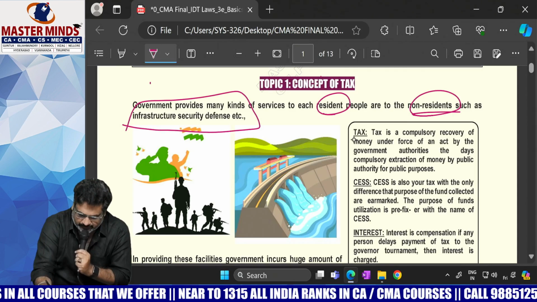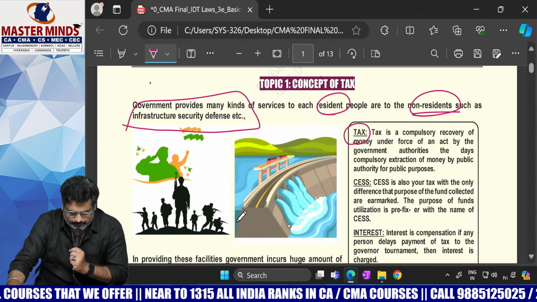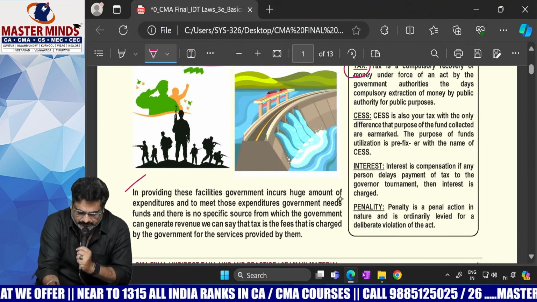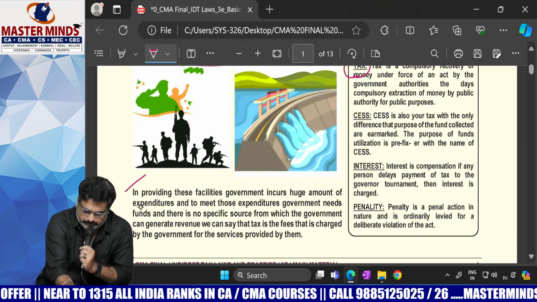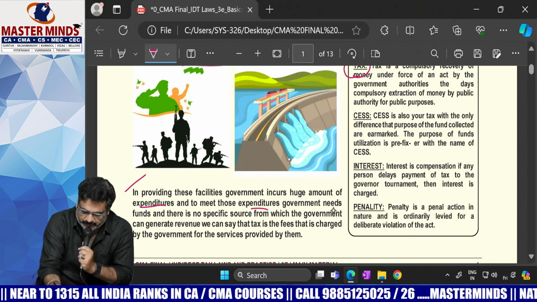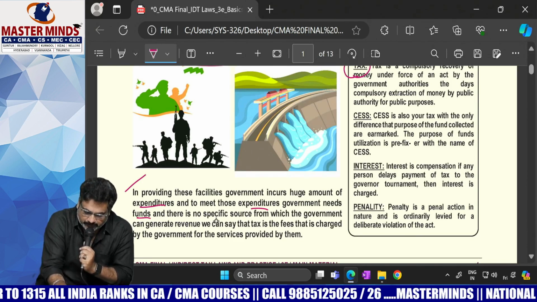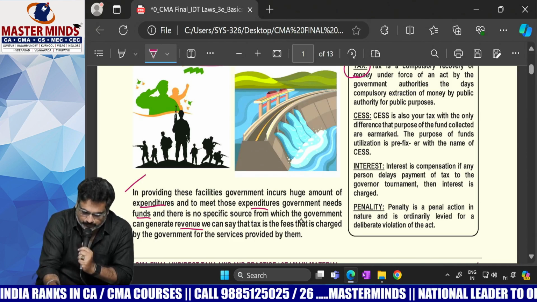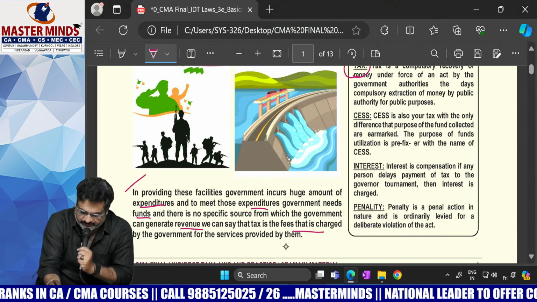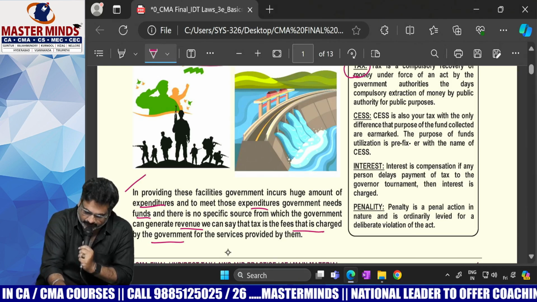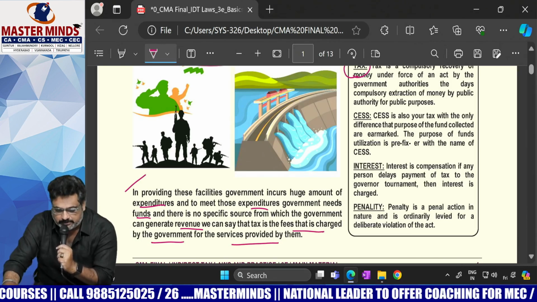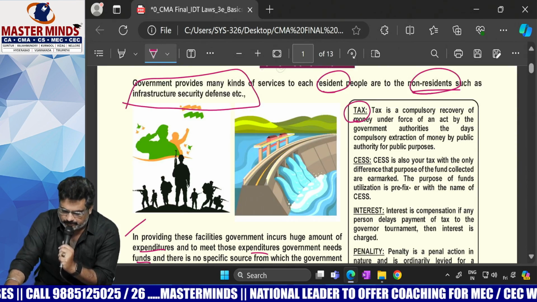The first question is tax. In providing these facilities, the government incurs a huge amount of expenditure, and to meet that expenditure, the government needs funds. There is no specific source from which the government can generate revenue. We can say that tax is a fee that is charged by the government for the services provided by them. The next one is what is meant by the word tax.